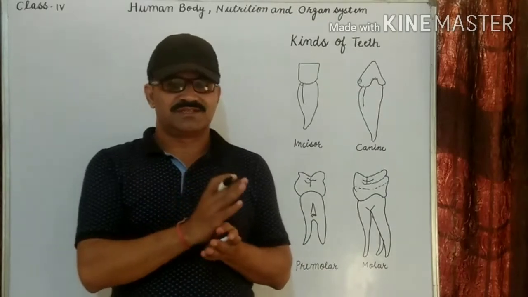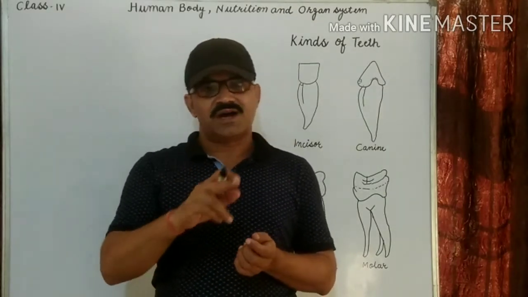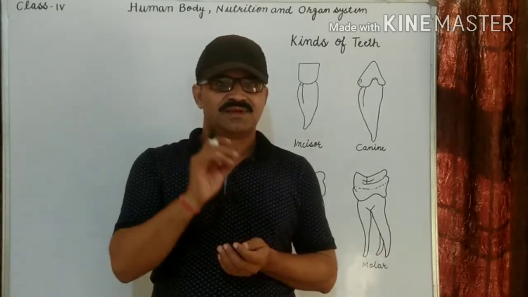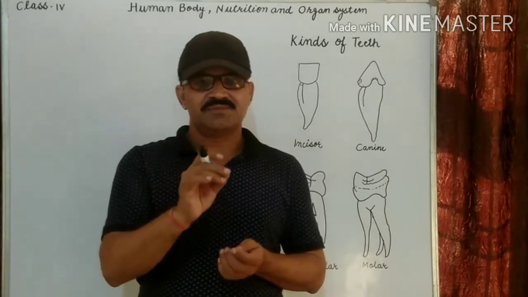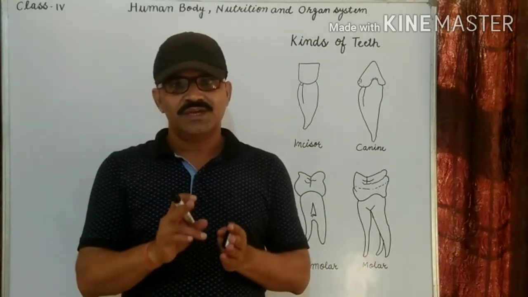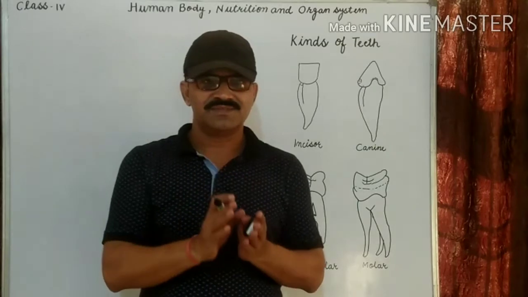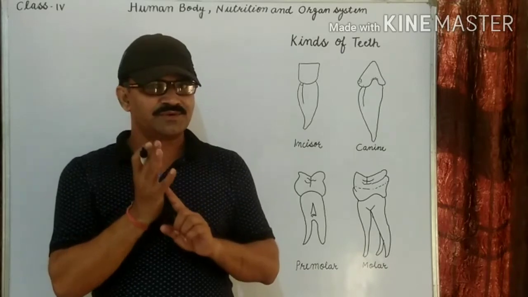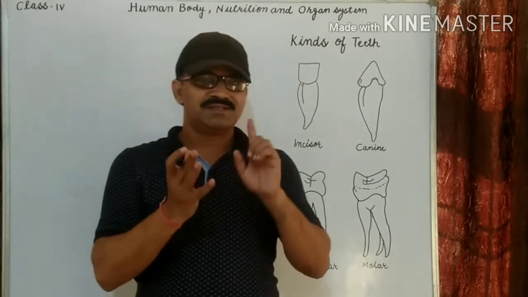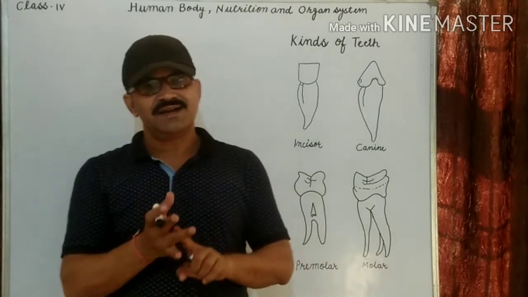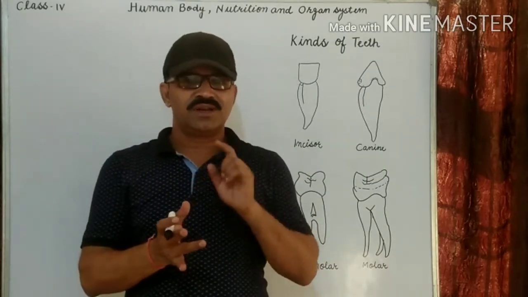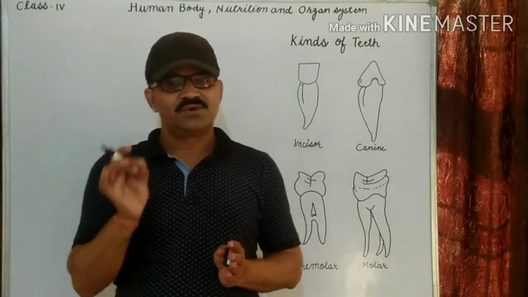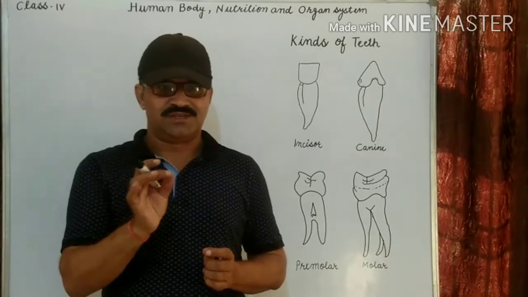By the age of 6, a child starts losing the milk teeth one by one. As the milk teeth fall, new teeth grow in their places from the gums. This new set of teeth is called the permanent teeth. So there are two types of sets: one is the permanent set and second is the temporary set. Temporary set, what is the total number? 20 teeth. In permanent, what is the total number? There are 32 teeth.